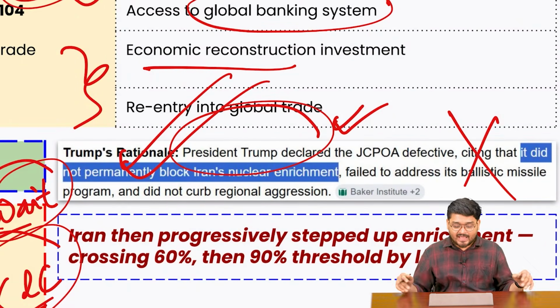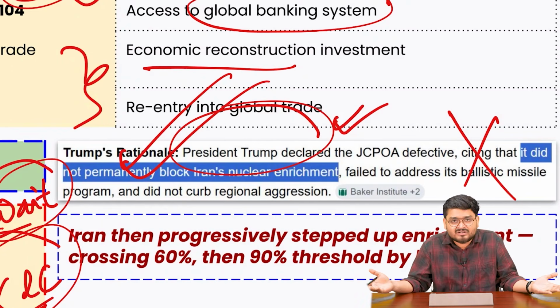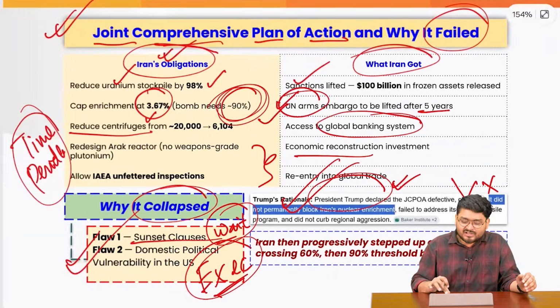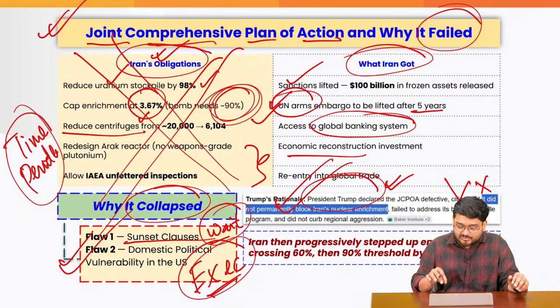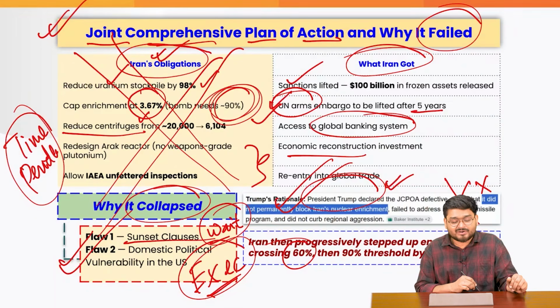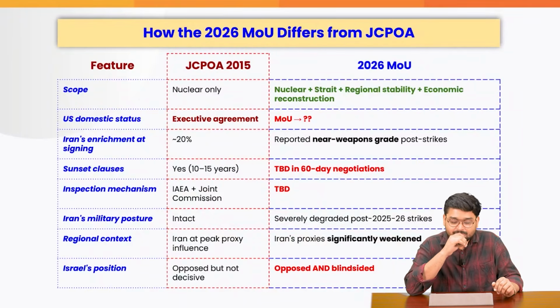As simple as that. And Iran, since then, what had they done? Iran thought that, okay, since Mr. Donald Trump is there, and he told that no plan is there, then nothing should be done. No obligation. Let us enrich uranium to 60%, then to 90%. And this is why this thing has happened as of now in real life.